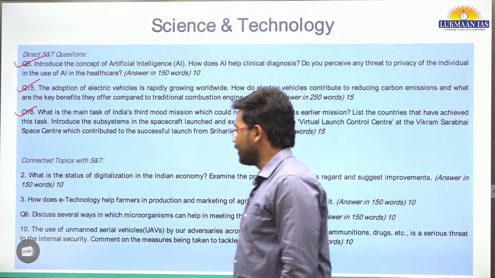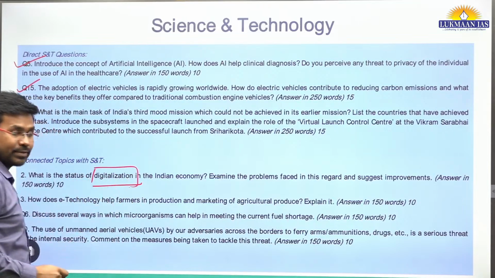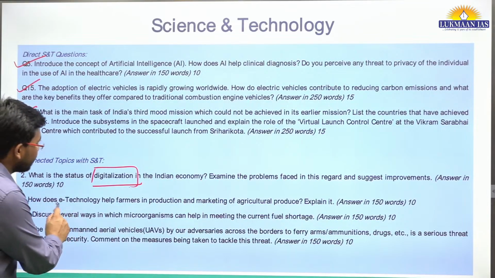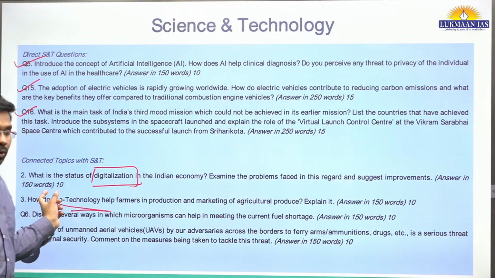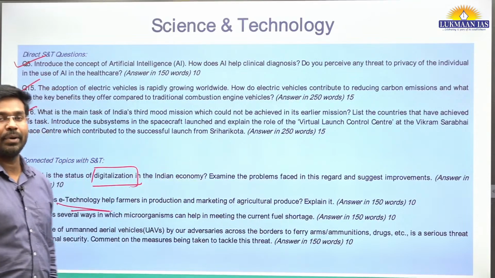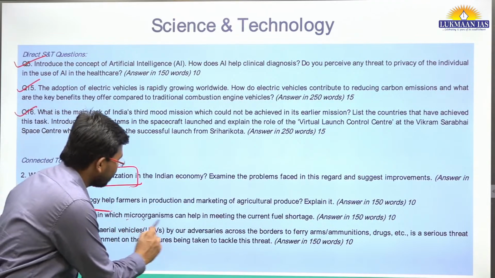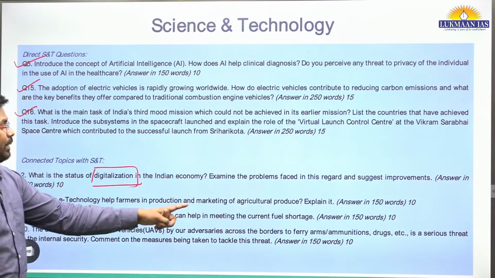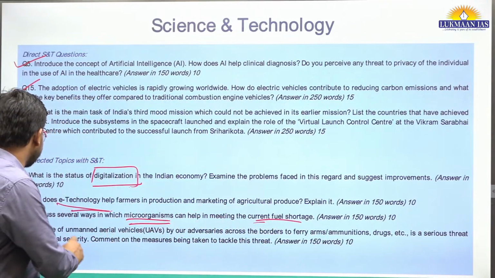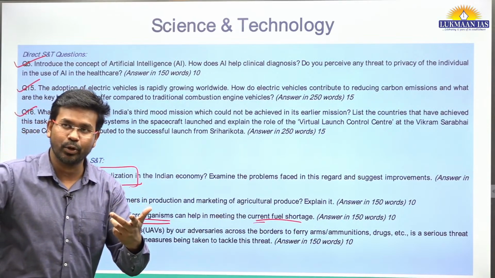The first question is the status of digitization in the Indian economy. Digitization is part of science and technology, but this is connected with the economy. Second, how e-technology helps farmers. So science and technology added with agriculture or farmers' development. Then they have asked about microorganisms in meeting the current fuel shortage. This is directly from science and technology. However, it can be interpreted as part of environment and ecology also.